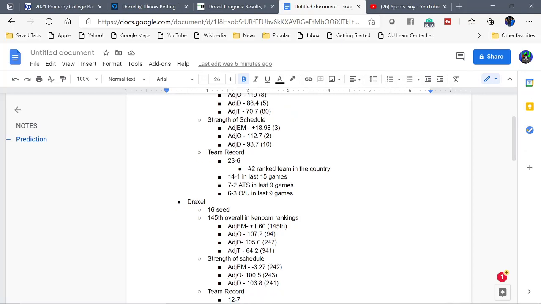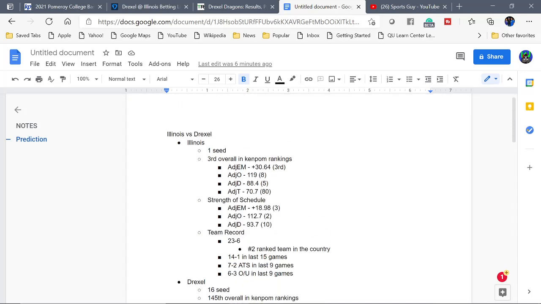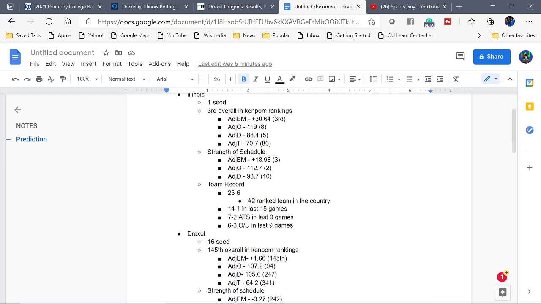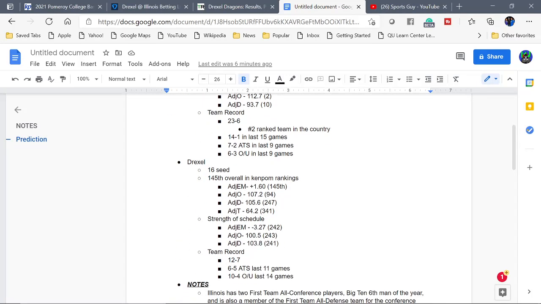And this is where it gets ugly for Drexel. Their defense is ranked 247th in the country, which is at the bottom half of the entire country. Okay, so I mean, if you put these two together here, a 247th ranked defense versus an 8th ranked offense, I mean, it could be a bloodbath tomorrow for them. Like I said, that's why the spread is so bad, and this isn't going to help them either. Their adjusted tempo 64.2,